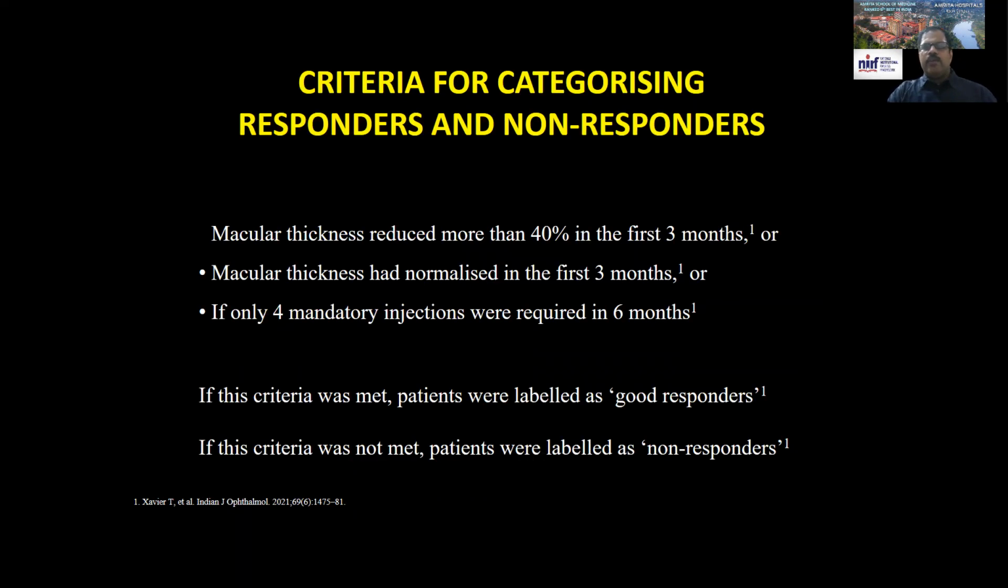My criteria for categorizing responders from non-responders were that macular thickness reduced by more than 40% in the first 3 months, macular thickness had normalized in the first 3 months of mandatory injections, or only the 4 mandatory injections were required in total over 6 months. If all 3 were present, then they were labeled good responders, and if all 3 were not there, then they were labeled as non-responders. So it was not a cutoff. It's just basically grouping a group on the responder side as compared to a group on the non-responder side on 2 sides of the spectrum.